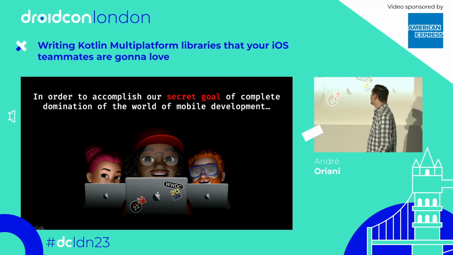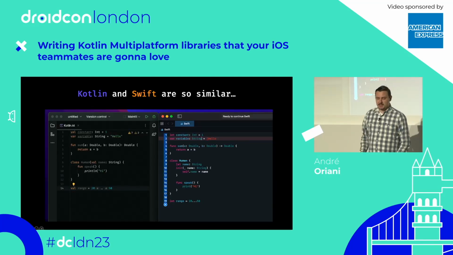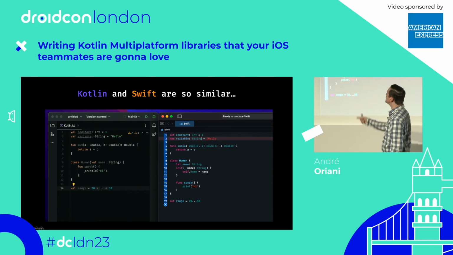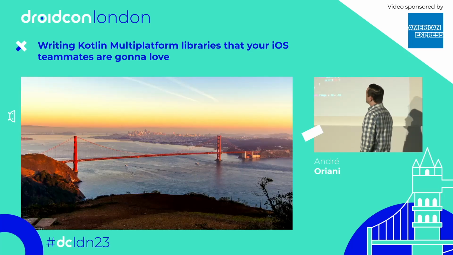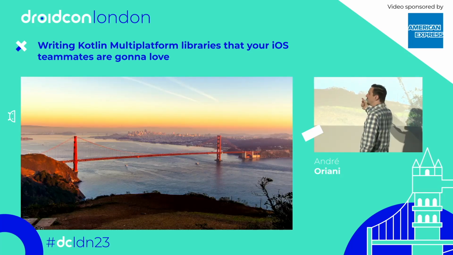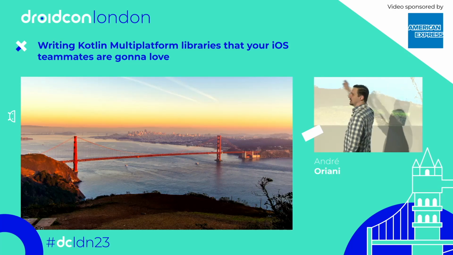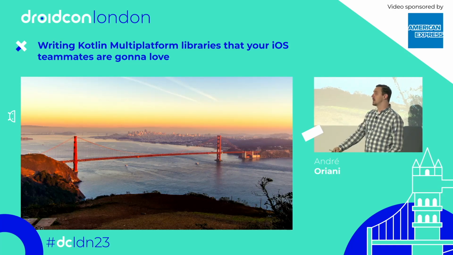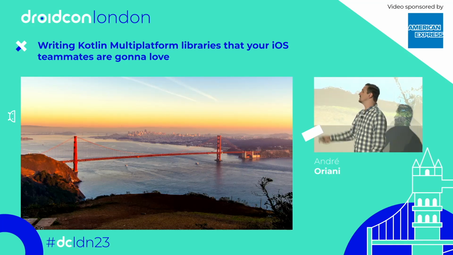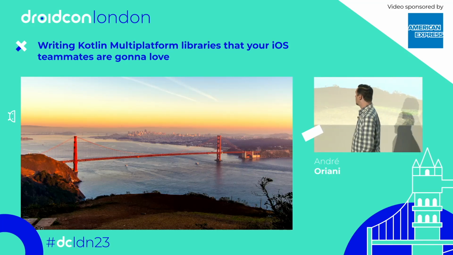with Swift. But you can ask me, André, Kotlin and Swift are so similar. Why is it so hard to write KMP libraries that play nice for Swift developers, right? So if you ever visit me in California and try to cross the Golden Gate Bridge, you're going to discover that you have to pay a toll. And the toll to cross the bridge between Kotlin and Swift is called Objective-C.